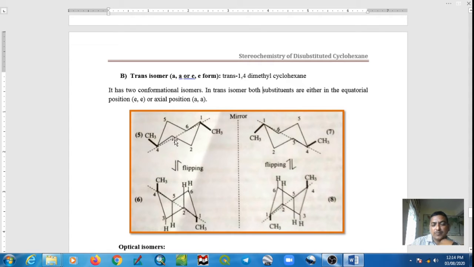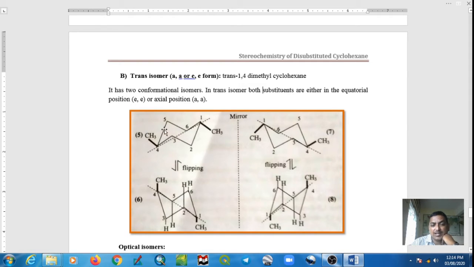This is the chair conformation of cyclohexane. See this methyl projected down, that is equatorial. Methyl at C4 is also equatorial, projected upward. This methyl going down, this going up. So this is the trans isomer. The trans isomer of 1,4-dimethyl cyclohexane has two conformational isomers.